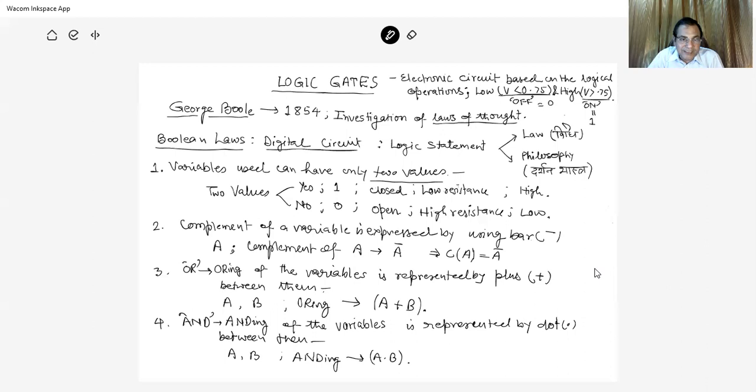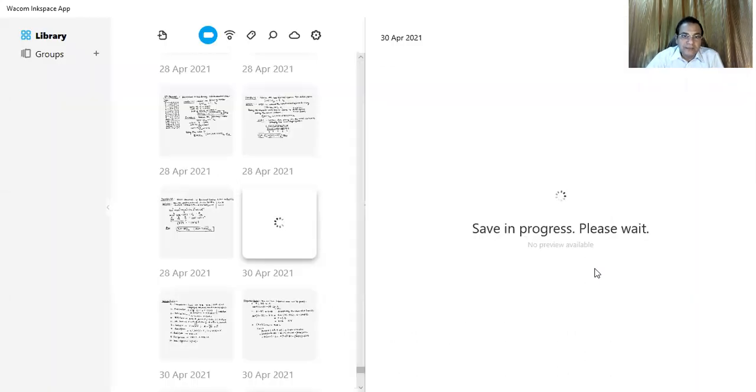Now the two operations, OR and AND. इसको कैसे work करते हैं? ORing of variables is represented by plus. Means if A and B are two variables, then ORing is A plus B. Similarly, AND is another operator. ANDing of variables is represented by a dot between them, so A and B are two variables, and ANDing is expressed as A dot B. So these are the things that we have.